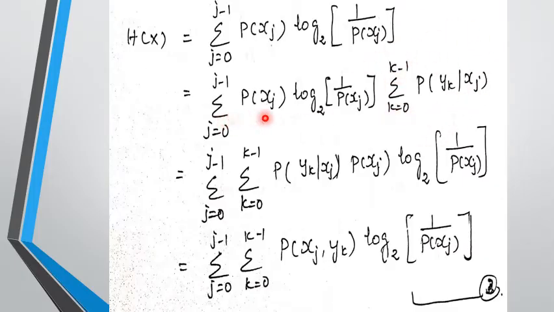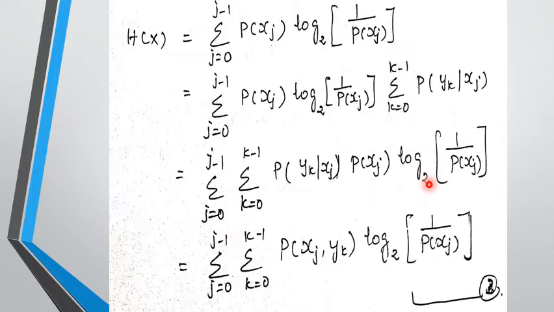Now we can use the two summations and combine these two terms. So Σ_{j=0}^{J-1} Σ_{k=0}^{K-1} p(yk | xj) p(xj) log₂(1/p(xj)).